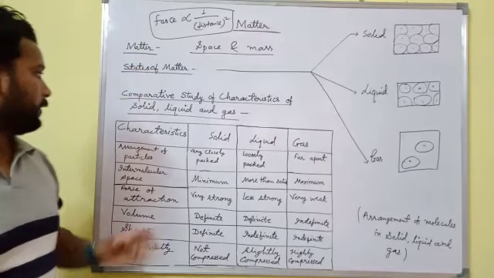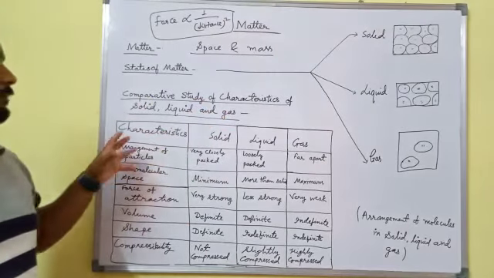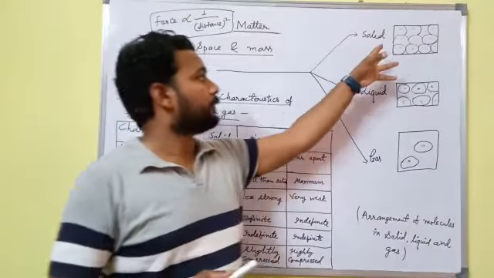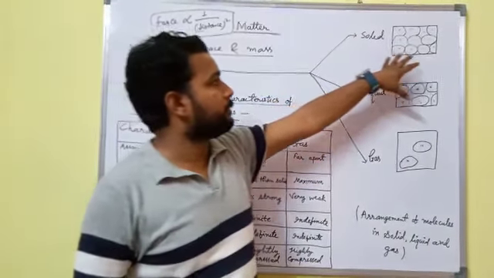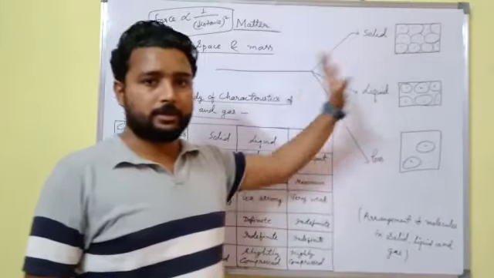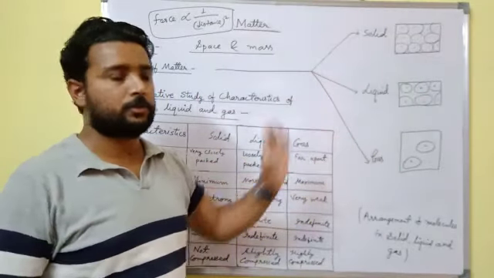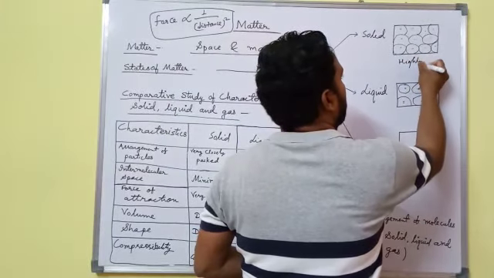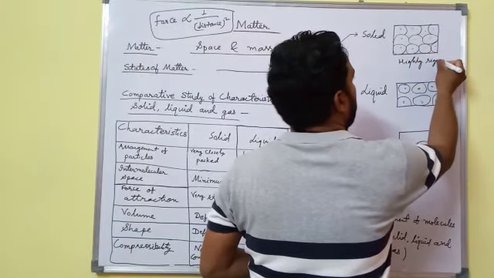So students, these are characteristics of solid, liquid, and gas. And one more thing, the space between molecules in case of solid is very less, so solids are highly rigid.